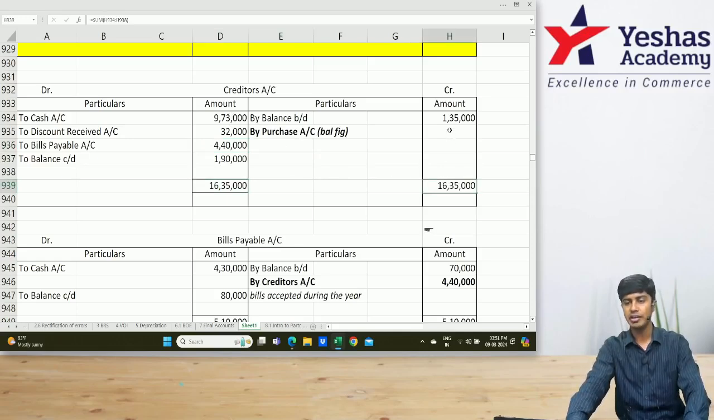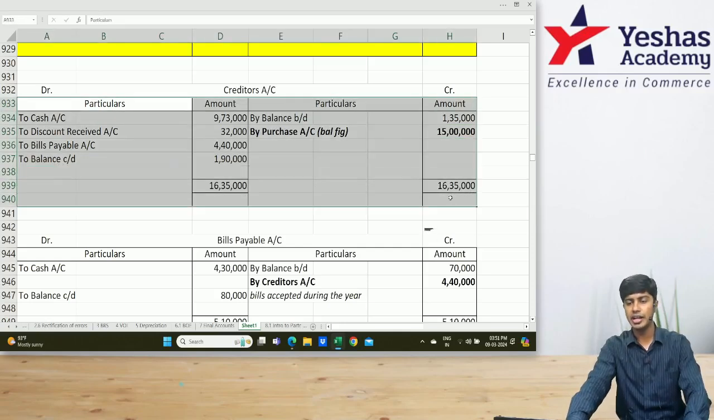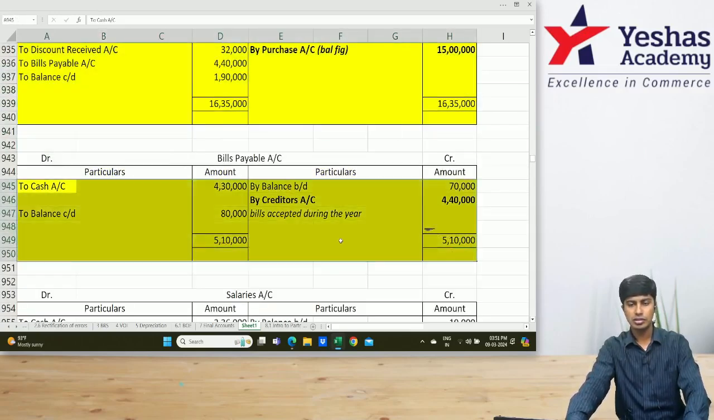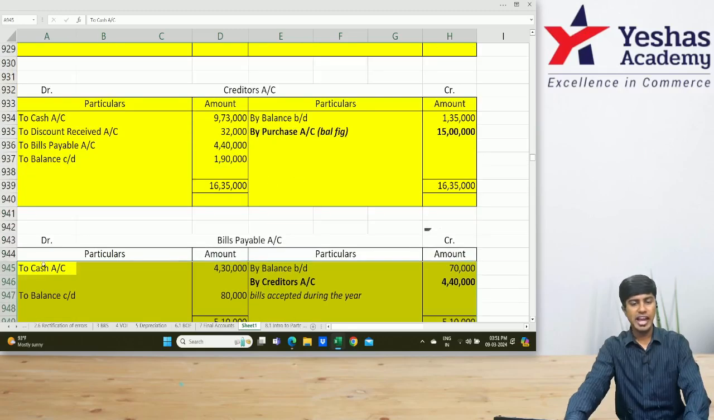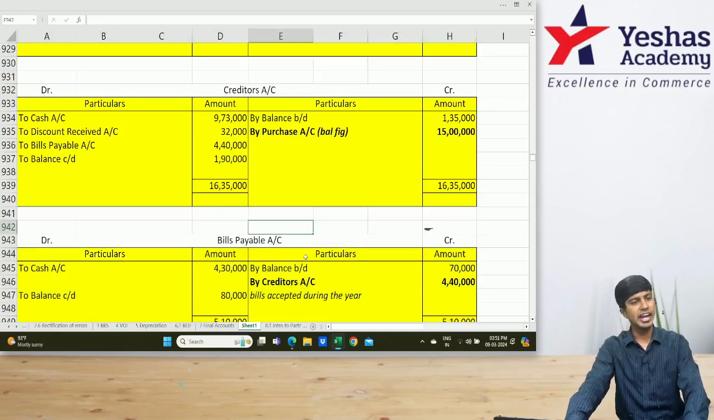1635 minus 135, 15 lakh. Everyone understood this? Pakka. Now 15 lakh, where do I write? Trading account. Cash purchase we have already written. To that I'll add our credit purchase as 15 lakh.